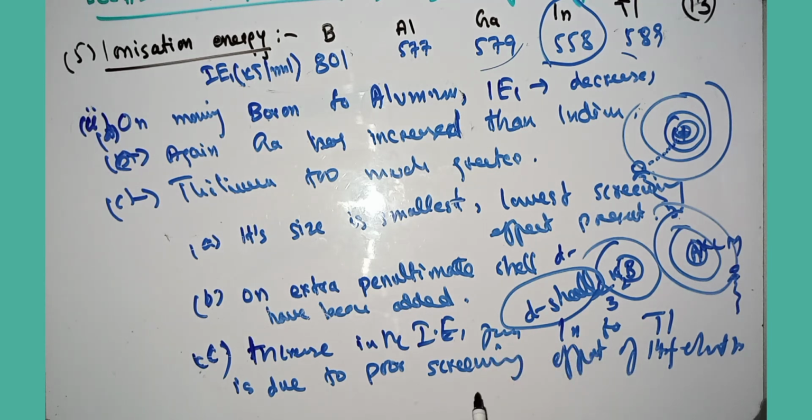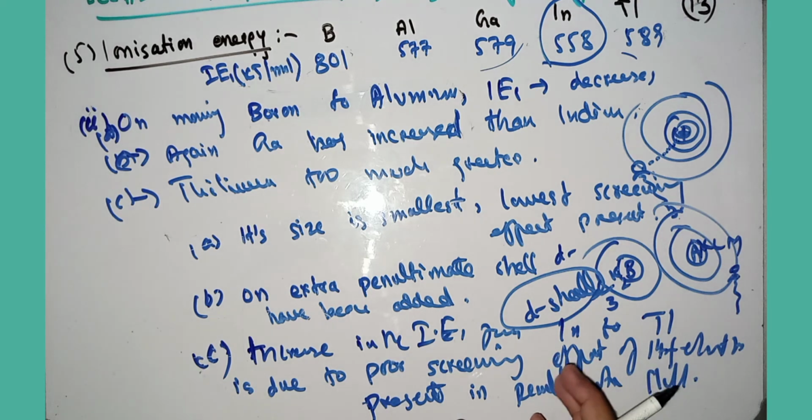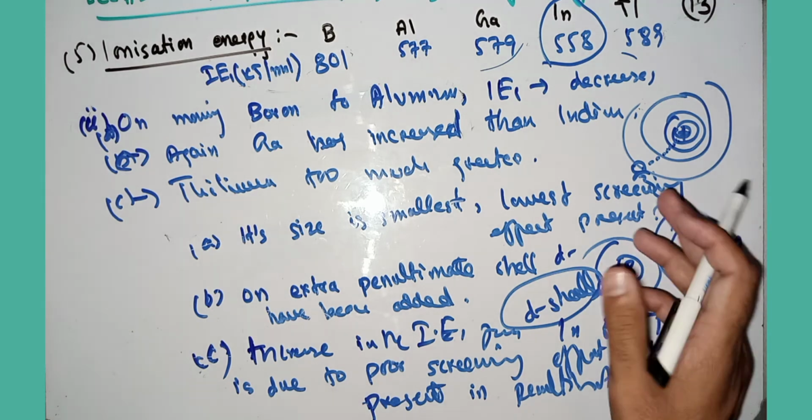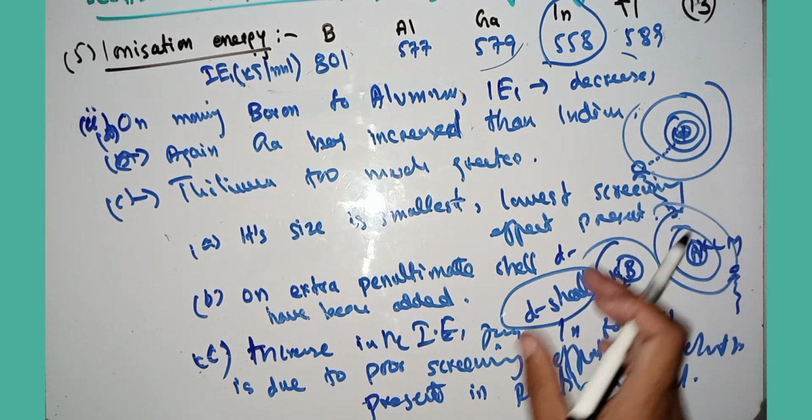So it produces a poor screening effect on the inner energy levels present in the penultimate shell. That's why the thallium size becomes reduced.